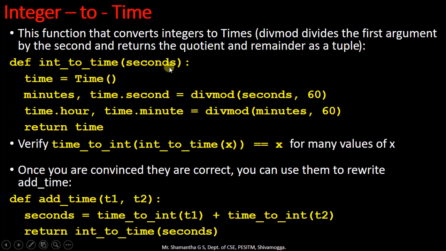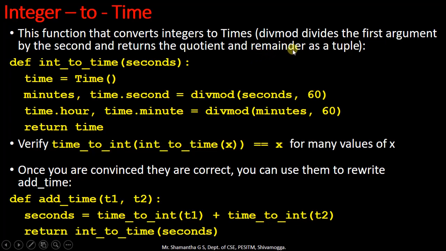This function takes seconds as the input sent by the calling function, and we are going to define a time object. This time object is assigned the values returned by divmod. First we take the number of seconds received by this function, and these seconds are divided by 60 to make minutes. For example, if 130 seconds is received, 130 divided by 60 gives 2 as the quotient, that is 2 minutes, and the remainder will be 10. The remainder will be the 10 seconds.